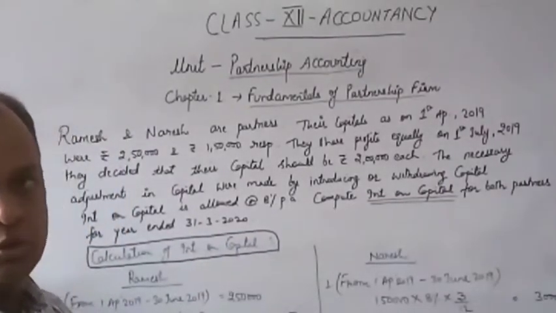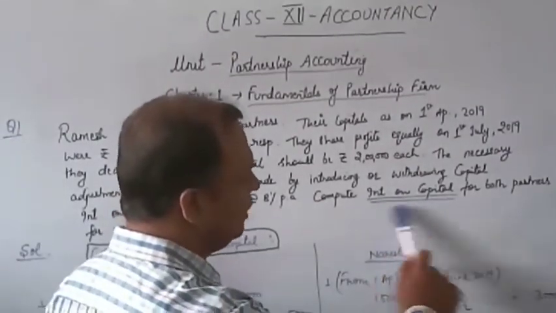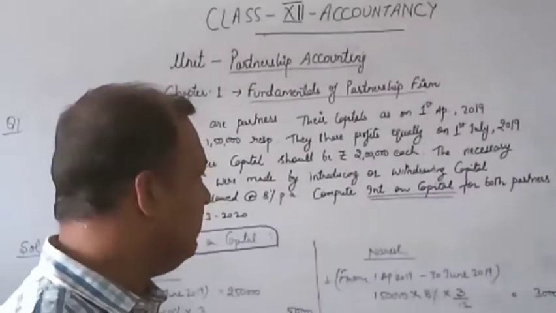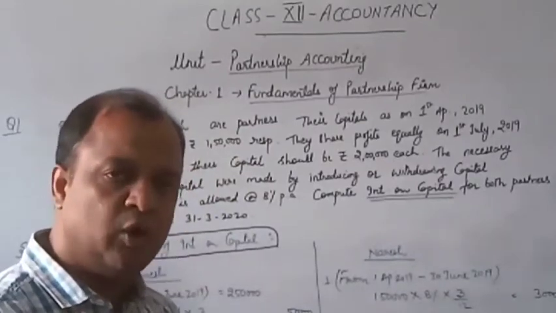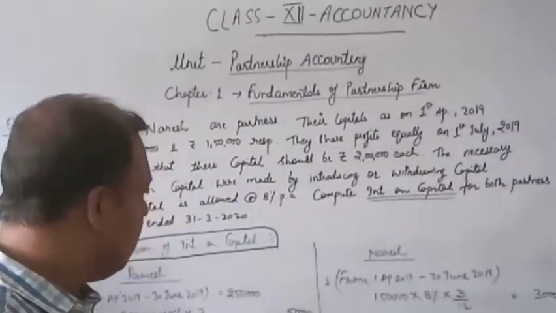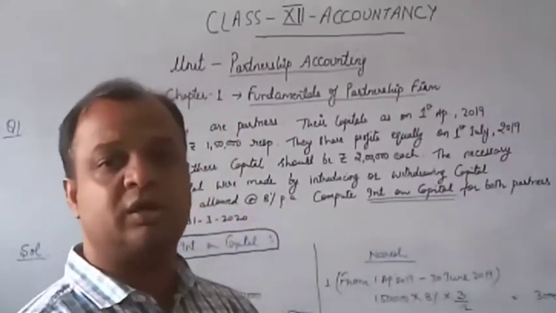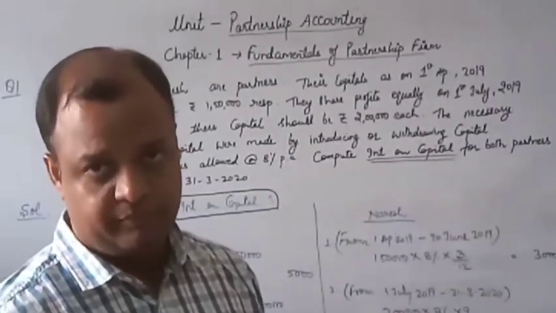Students, in this question, it is being asked to calculate or compute interest on capital. Now, one thing which has to be remembered while calculating interest on capital is the point that interest on capital will be calculated on the capital which is introduced by a partner, that is the opening amount of capital.